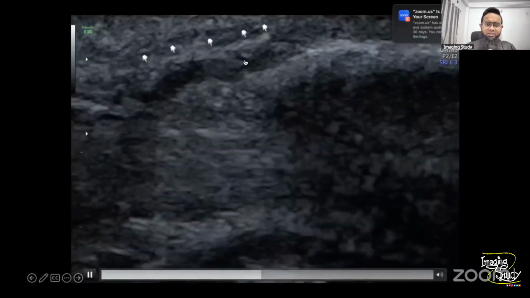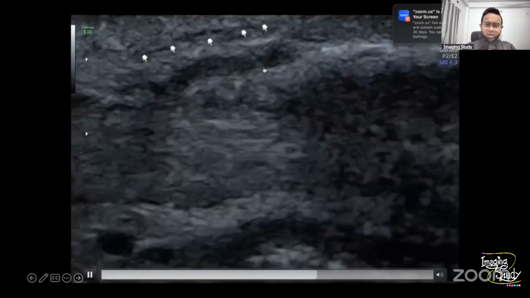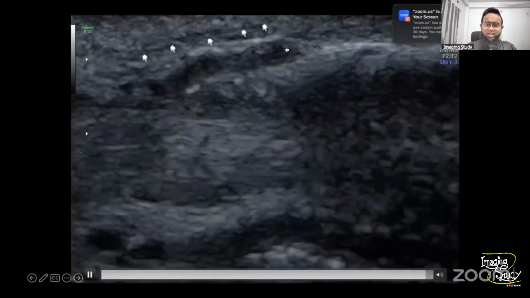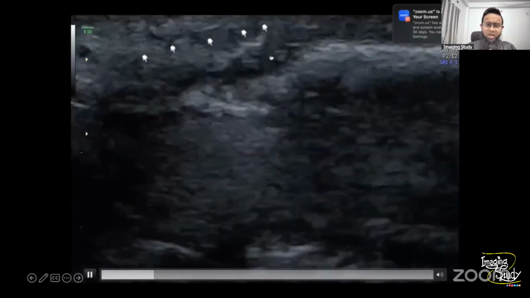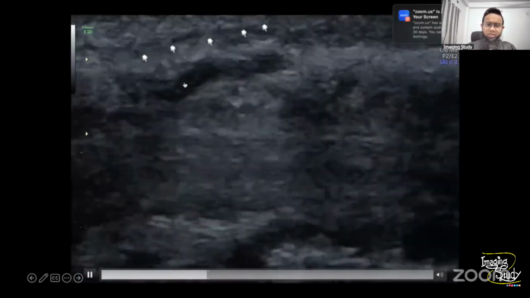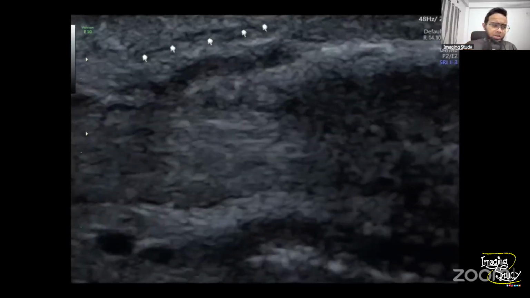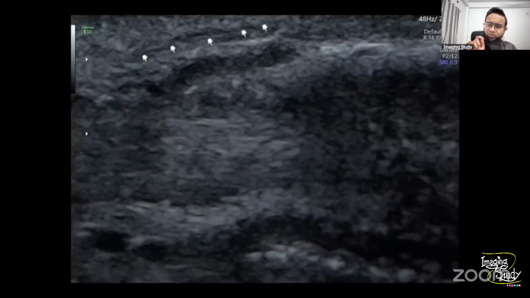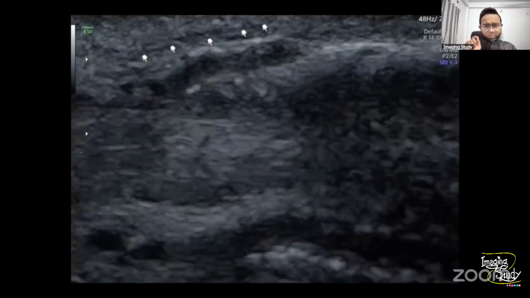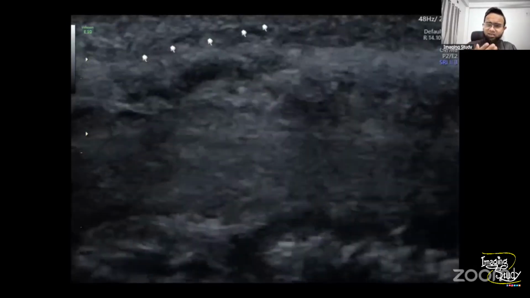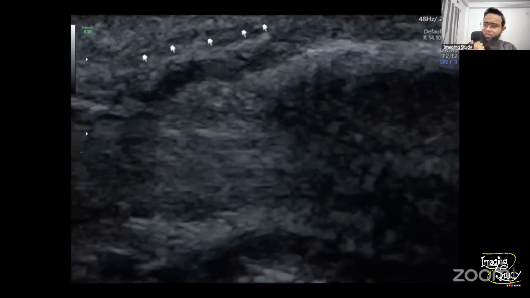Now here you can see a linear structure. I'm trying to compress, but it is not getting compressed. So this linear structure with internal hypo to echogenic content is nothing but a thrombosed superficial vein. This tiny thrombosed superficial vein is causing the problem. You may easily miss this structure, but this is the reason for the patient coming to you.